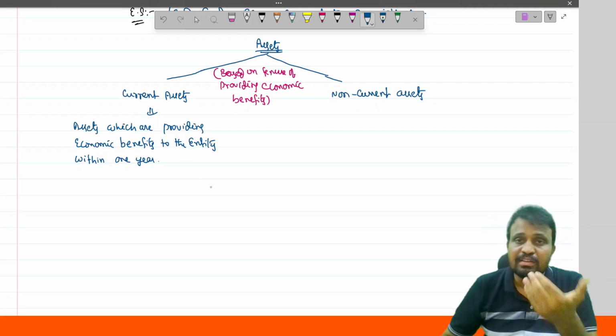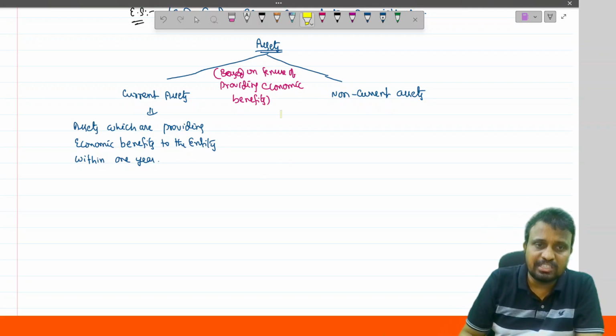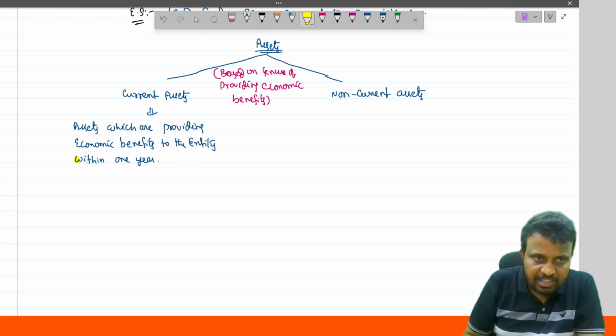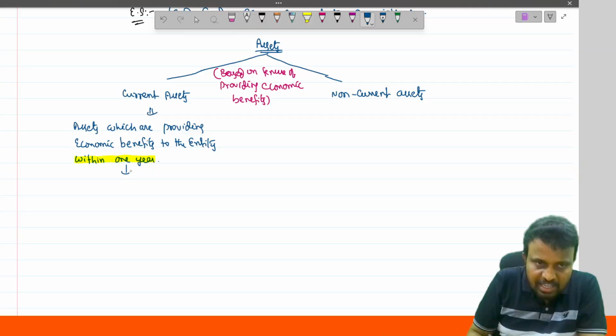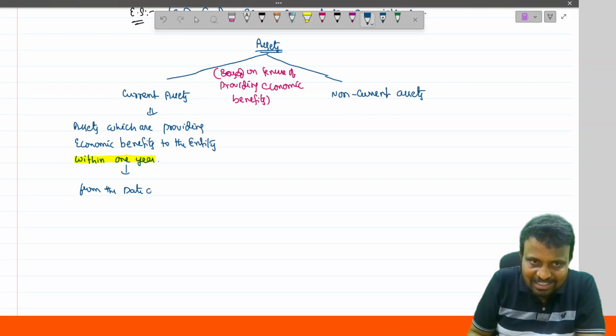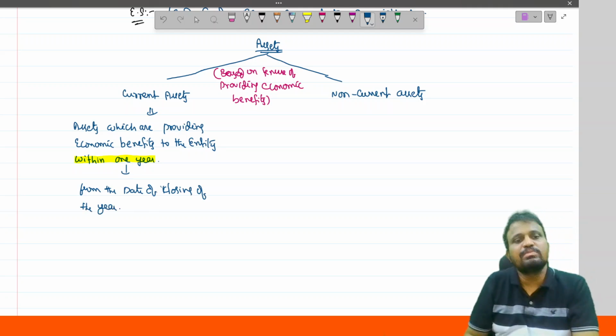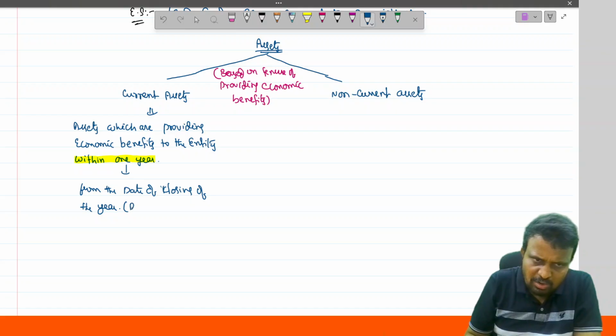Assets which provide economic benefits to the entity within 1 year are said to be current assets. Here, this 1 year is calculated from the date of closing of the year, which we generally call the date of the balance sheet.